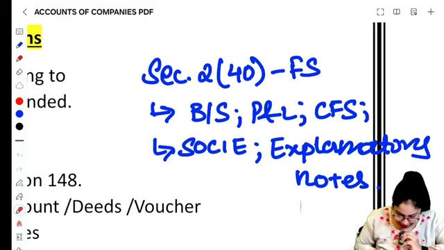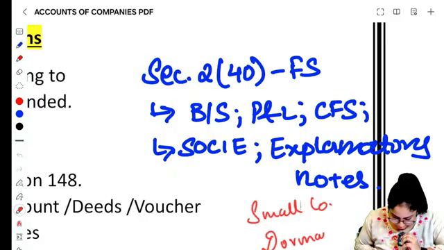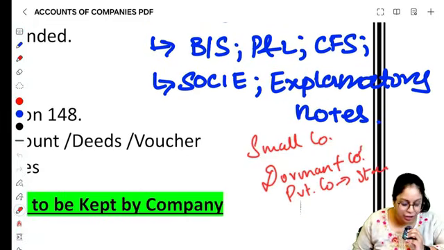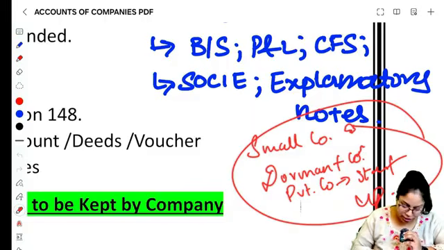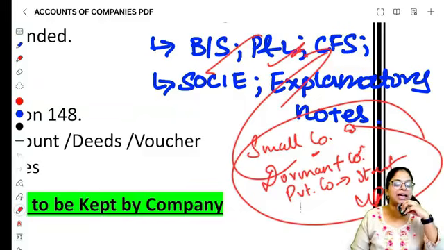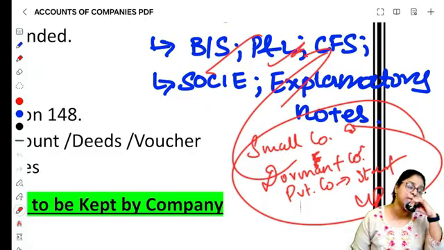அந்த ப்ரொவைசோ என்ன சொல்லுது அப்படின்னா, in case you are a small company or in case you are a dormant company or in case you are a private company which is a startup, உனக்கு ஒரே ஒரு exemption, நீ balance sheet P&L எல்லாம் prepare பண்ணனும், but உனக்கு cash flow statement prepare பண்றதுல exemption இருக்கு. அப்படினா இந்த definitionல proviso ரொம்ப important, which is financial statement includes balance sheet, P&L, cash flow statement, statement of changes in equity, explanatory note, everything.